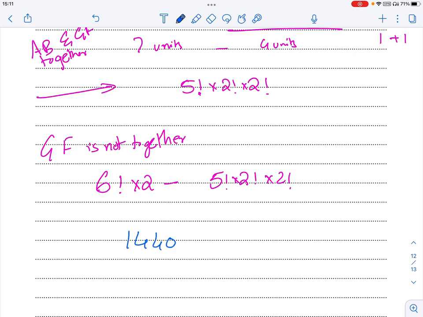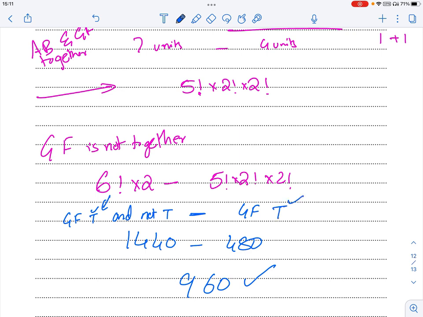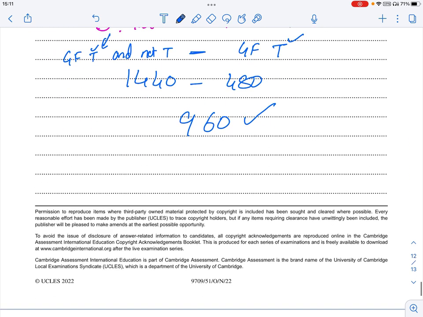This is 1440 minus 480, which becomes 960. In this way, the condition says only AB is together, so the count has both GF together and not together. If I subtract GF together, then I am left with GF not together. So this is going to be the answer, 960.